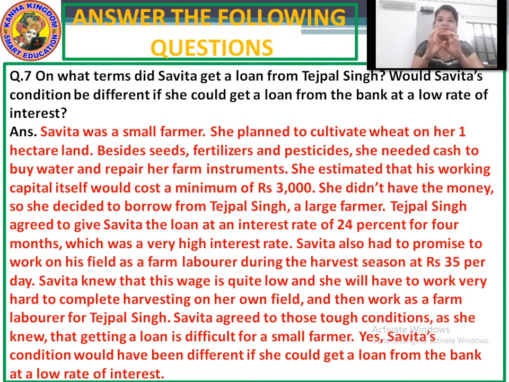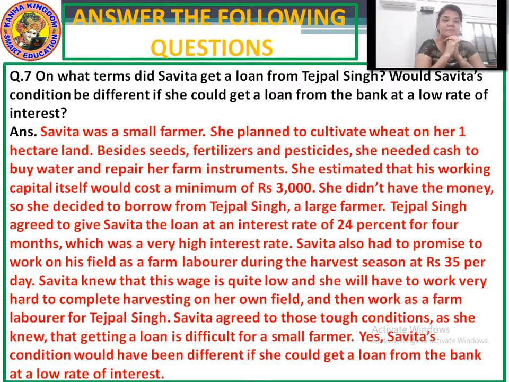She had a very small land, and for the farming on that land, she needed money. Now she had to go to Tejpal. Tejpal is the trader, or you can say a large farmer. So here the question is asking on what terms did Savita get the loan from Tejpal?